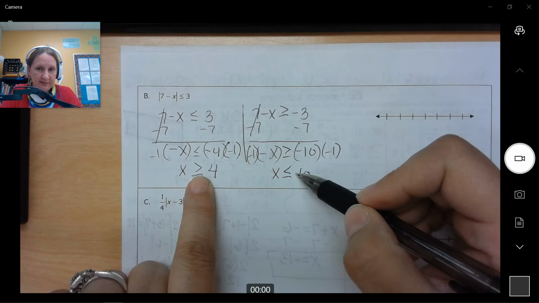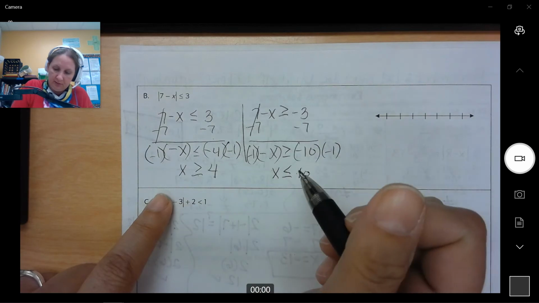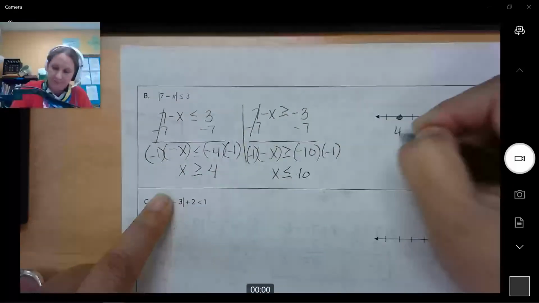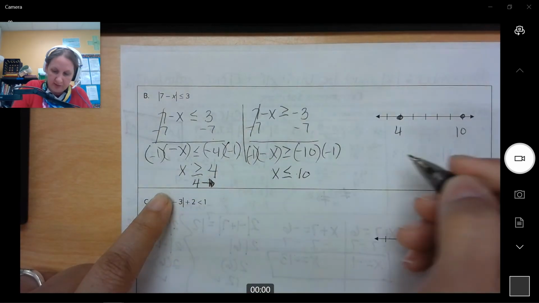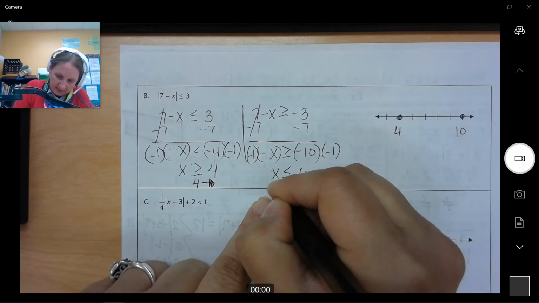I'm showing x is going to be pointing, let me put my 4 and my 10. Okay, so x is everything bigger than 4. So I am starting at 4 and I'm shading in that direction. I'm starting at 10 and I'm shading in this direction. So that's shading between.